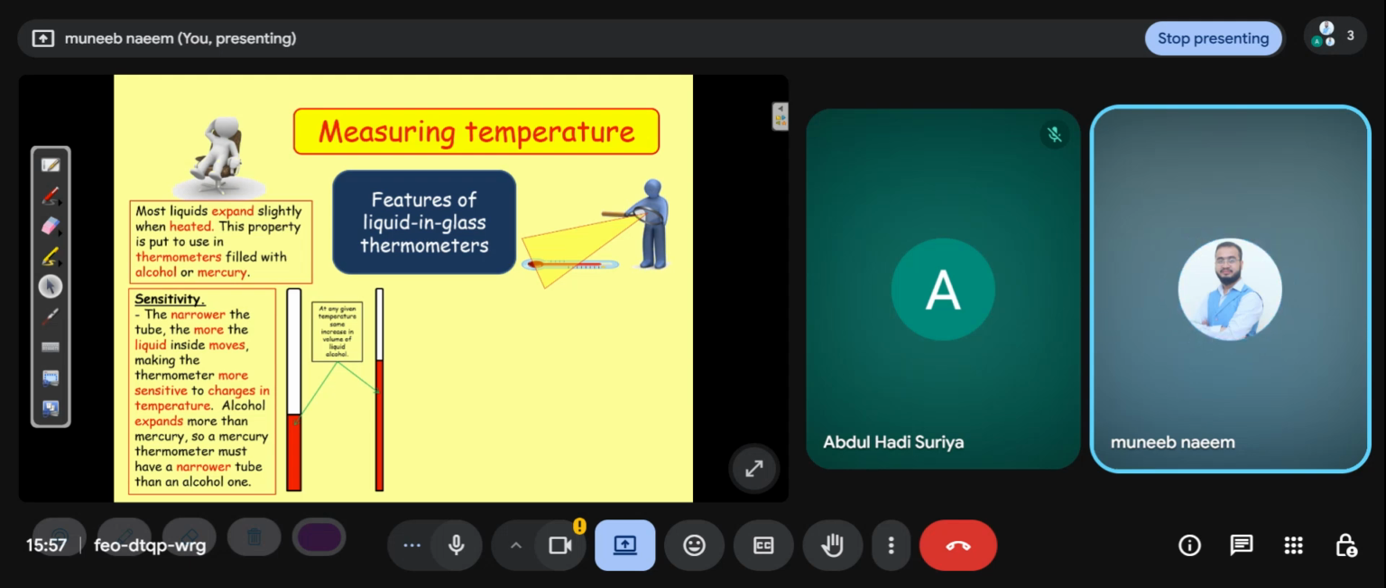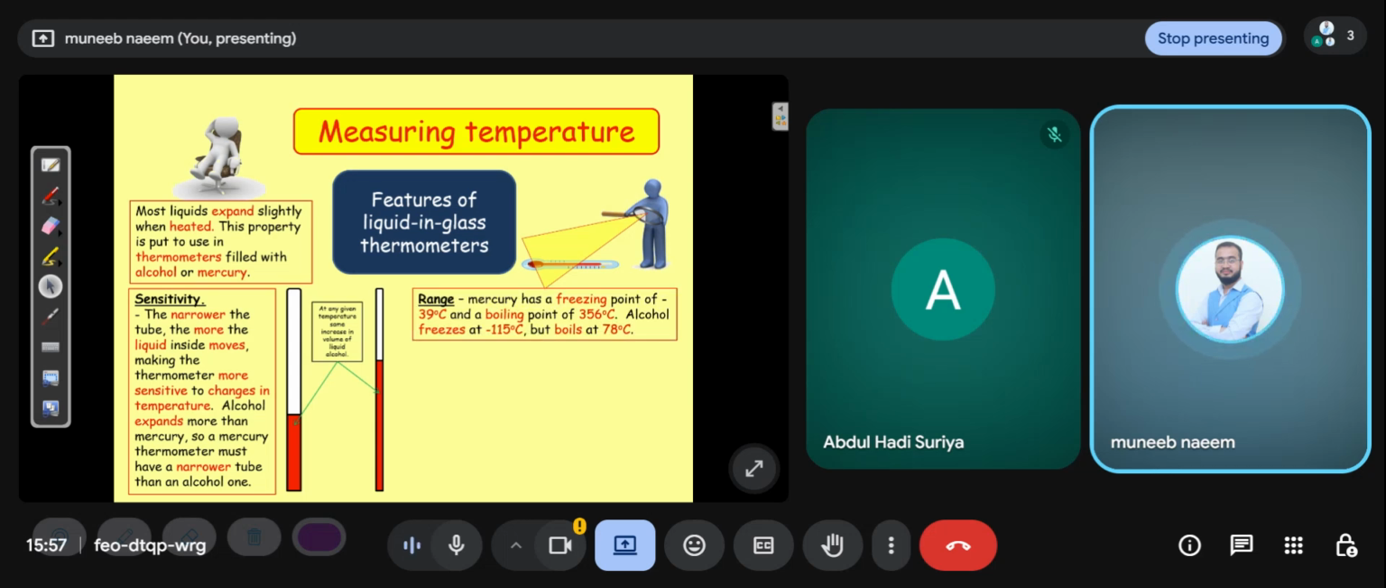Because if you put the narrow tube in the alcohol thermometer, your value will be affected. So that's why we use the little narrow tube in the alcohol.